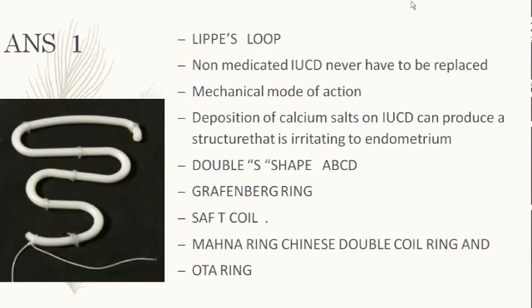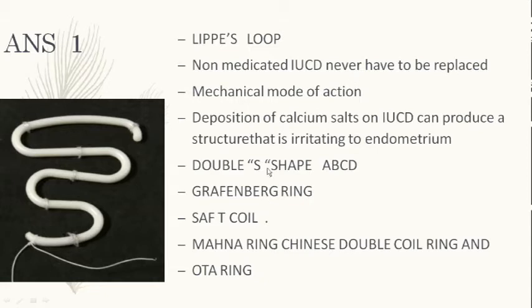So the Lippes loop was the first one, a non-medicated IUCD. It had no lifespan of 3 years, 6 years or 10 years, and it was an inert device. Its mode of action was only mechanical, hindering implantation, and once inserted it never had to be replaced.